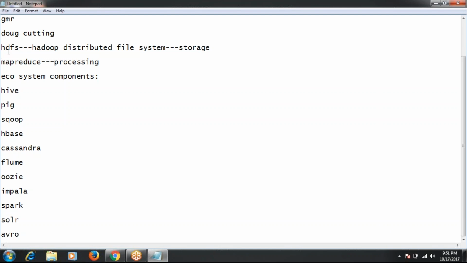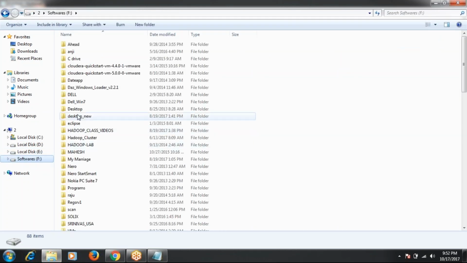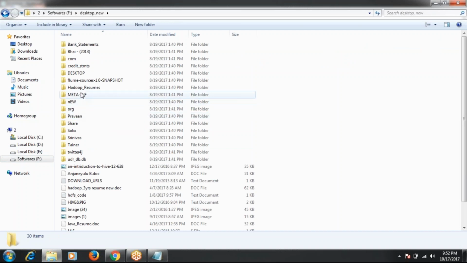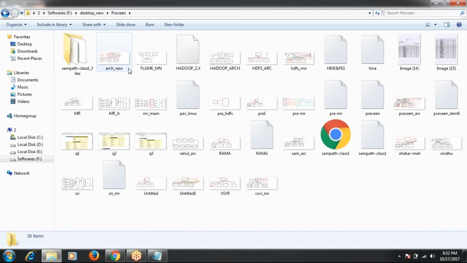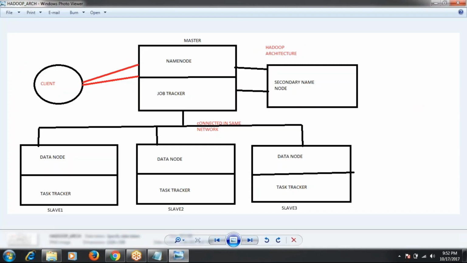We already discussed in the first class that Hadoop runs on clusters. A cluster means a group of machines. The architecture of Hadoop is master slave architecture. At the time of cluster setup, we choose one as a master, and the remaining are slaves. In 1.x Hadoop, we have one master and multiple slaves. In 2.x Hadoop, we have multiple masters and multiple slaves.